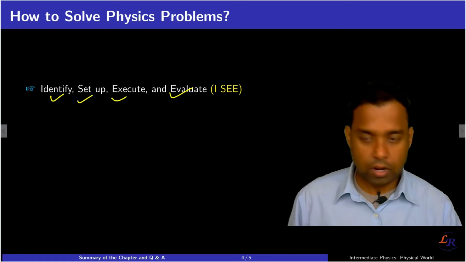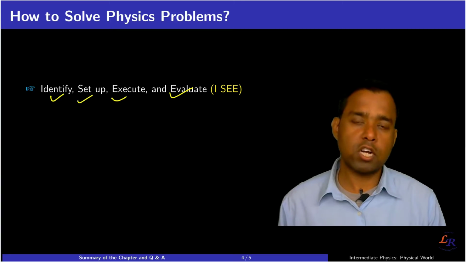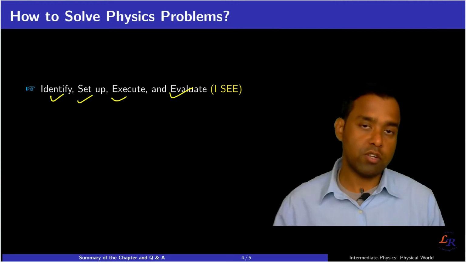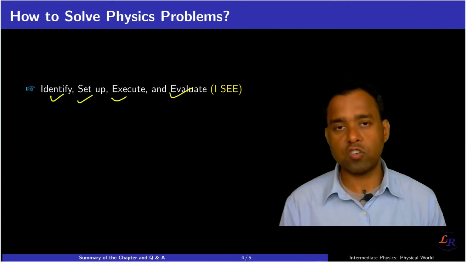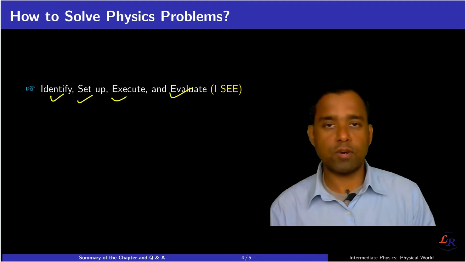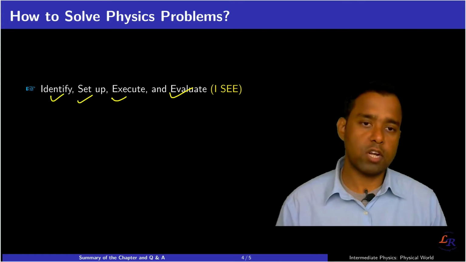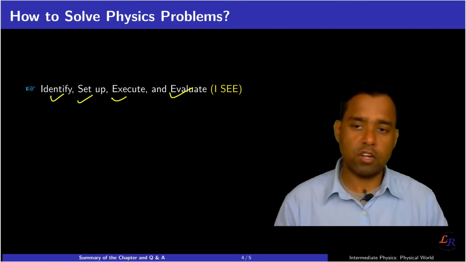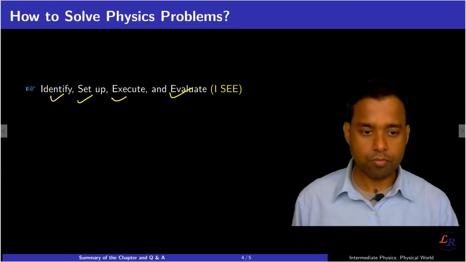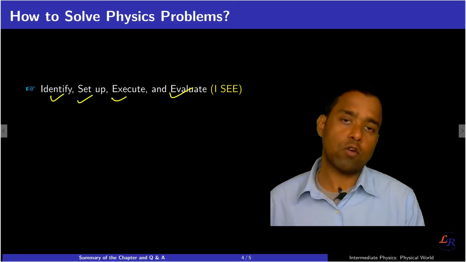Now since you have identified the physics, that is, what idea you are going to use, you have to look for which equation would be useful to solve this problem. You may have hundreds of equations in a given idea and concept, but you have to choose the right one, and there we set up which equation will fit in solving this problem. The third part is evaluate, where you are going to do the calculation part.